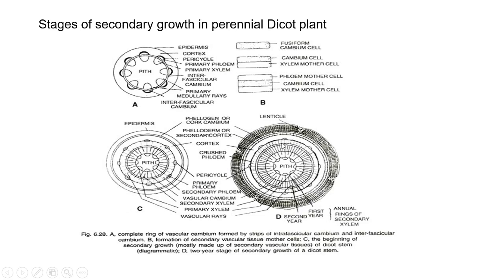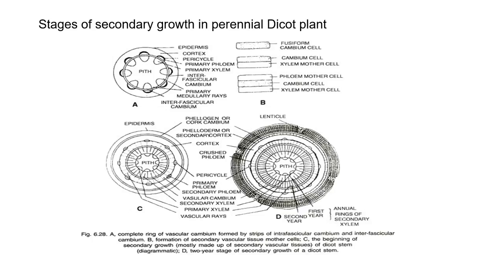The secondary growth starts when the vascular cambium cells start to divide and redivide. This leads to the production of two cells. One cell can turn into either a secondary phloem or secondary xylem, and the other cell remains undifferentiated, same as the vascular cambium cell.